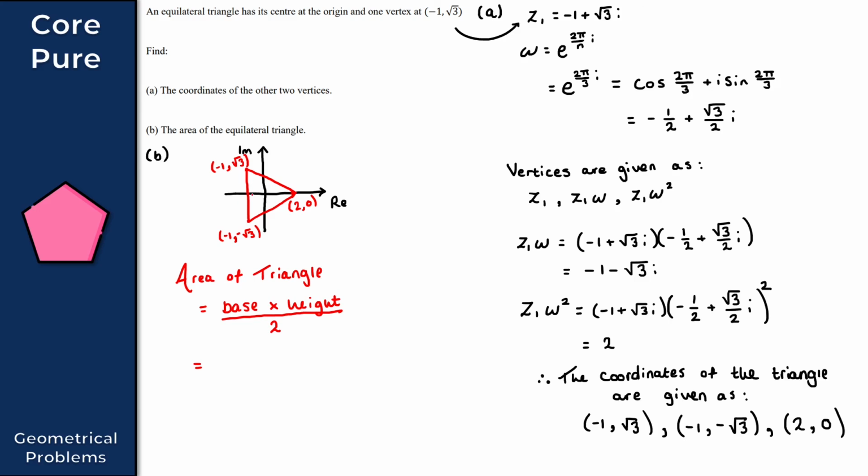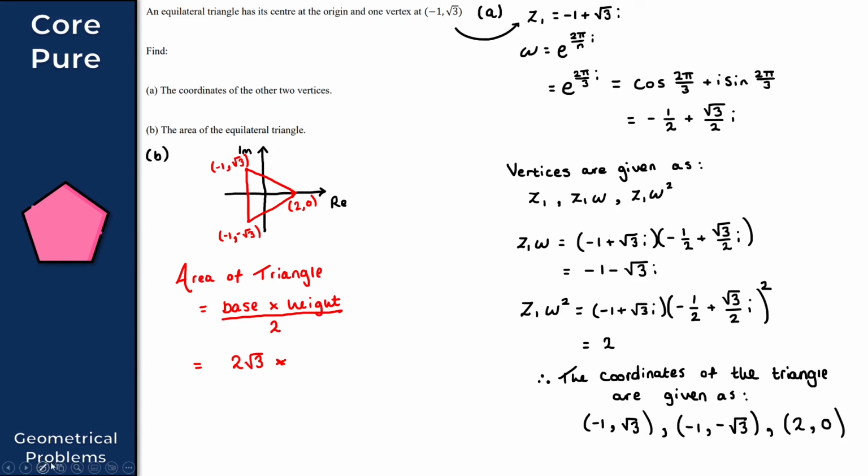So what would the base be here? Well, this is my base, right, for this equilateral triangle. So the base then would be root 3 minus minus root 3. So my base then is 2 root 3. We then times this by the height here. So what is my height in this example here, this equilateral triangle? Well, my height then would be 3 units, right? So 3 units here for the height.